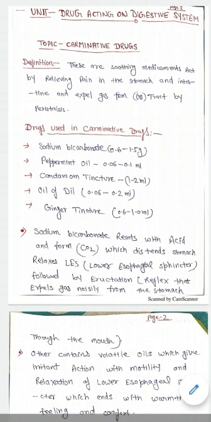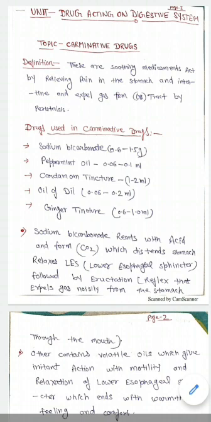So what are the drugs used as carminatives? The first drug is sodium bicarbonate, the second is peppermint oil, then cardamom tincture, oil of dill, and ginger tincture. As you can see, most of the drugs in this category belong to the class of volatile oils. So we will start with sodium bicarbonate.